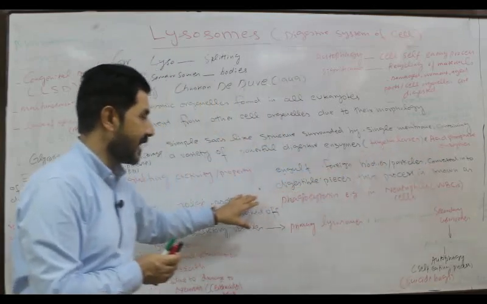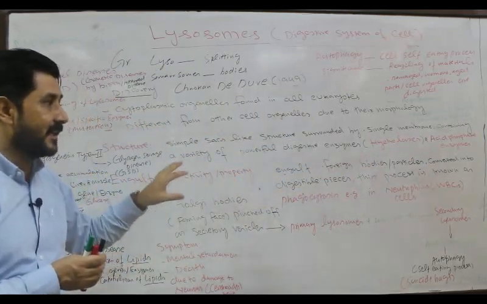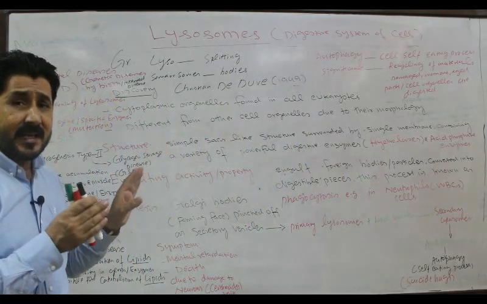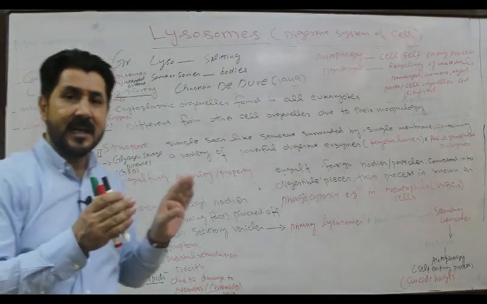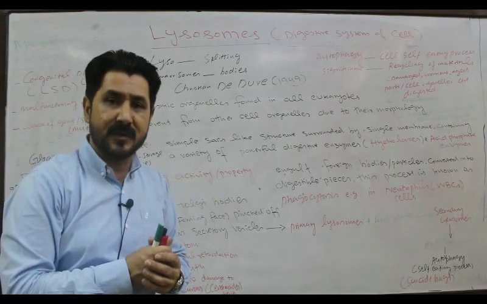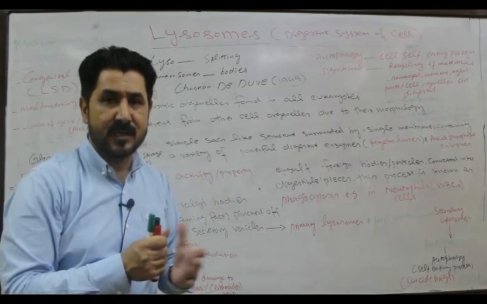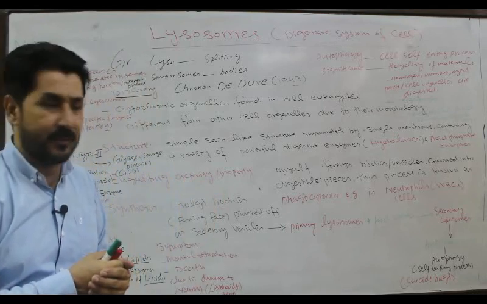Because of these enzymes, the foreign material, objects or food particles are engulfed and converted into digestible pieces for absorption by the cell to run its metabolic activities.